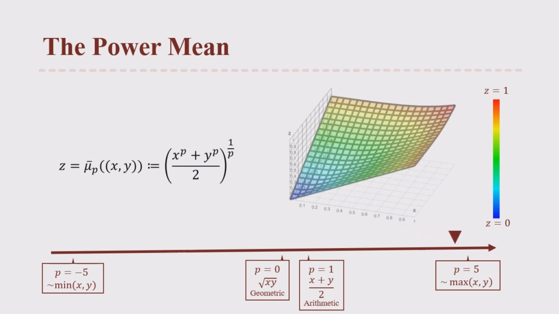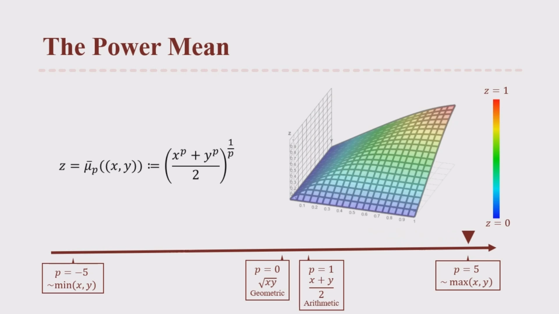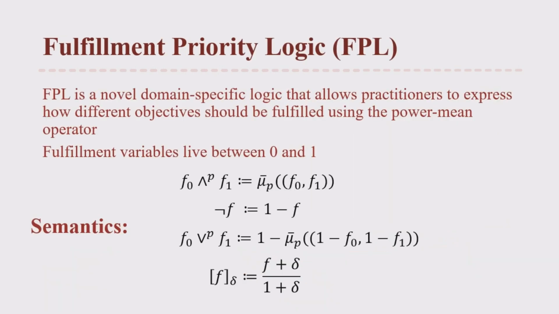With higher powers of p, it is optimistic instead, focusing on the most fulfilled objectives, thus serving as our operator for building fulfillment priority logic, which describes how we prioritize the fulfillment level of various objectives, as described in our semantics. We can perform ands, ors, nots, and priority offsets.